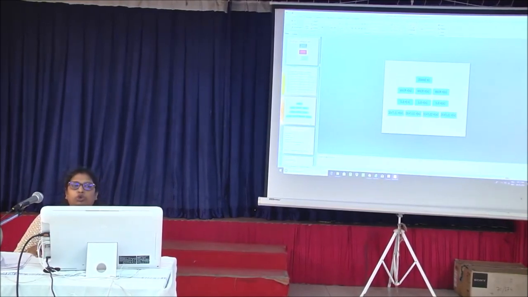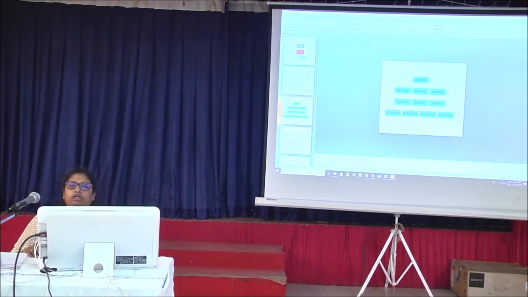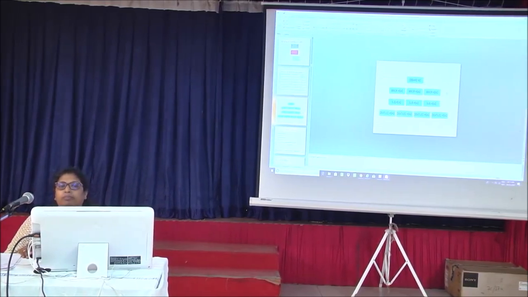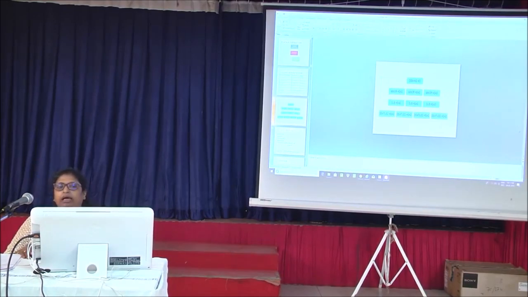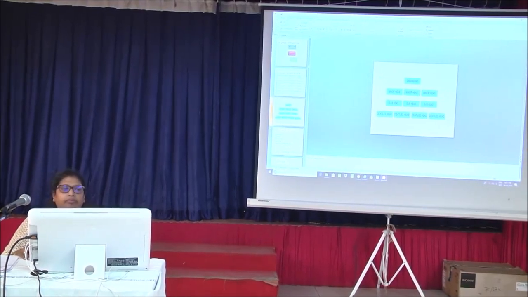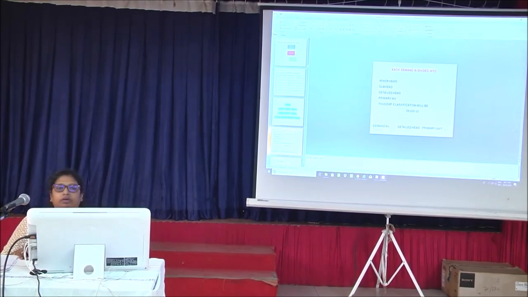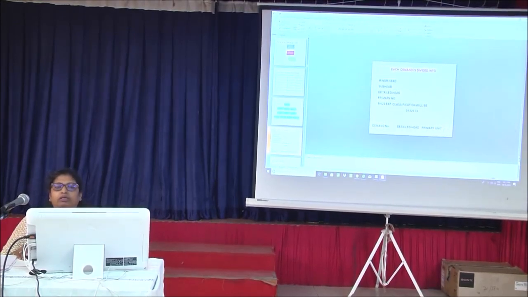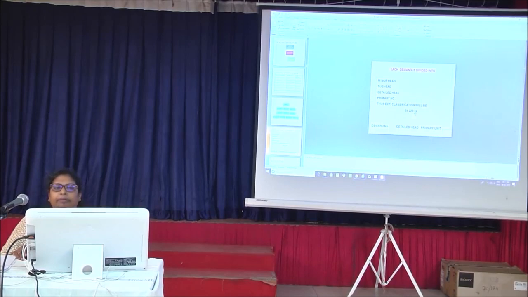So what I have shown you in this chart, again it is shown like demand number, and below it will come minor head, subhead and detailed head. Like 04, if you see in this example, my 04 is demand, subhead is 200, detailed head is 220 and primary unit is 32.